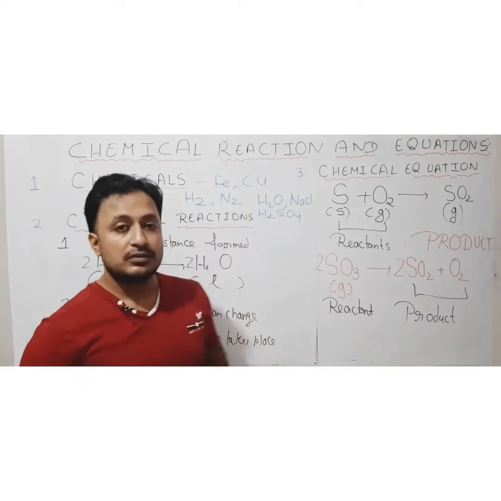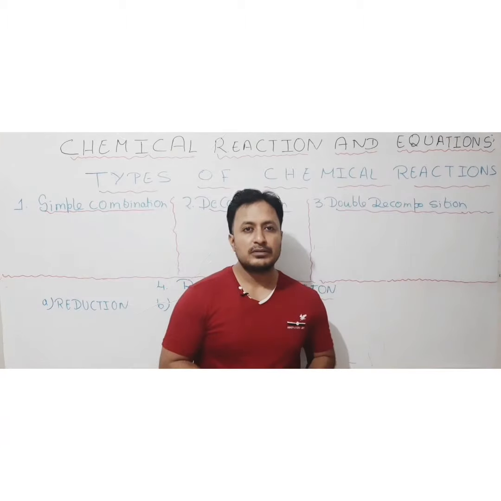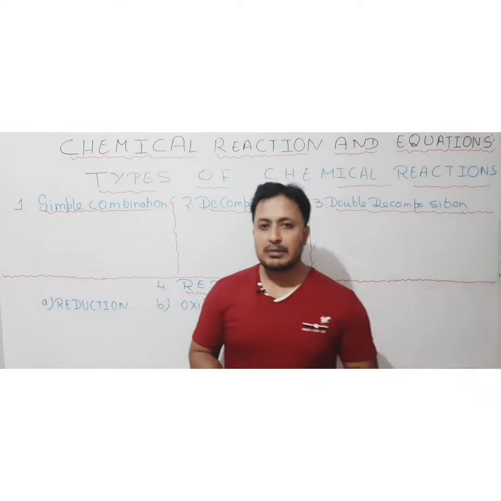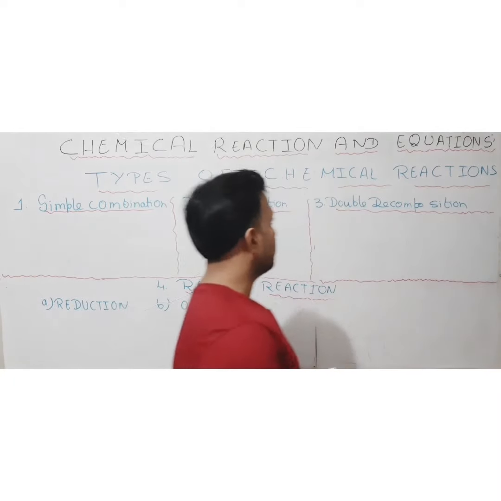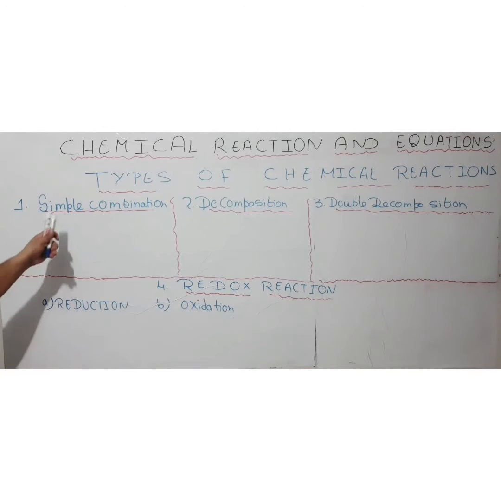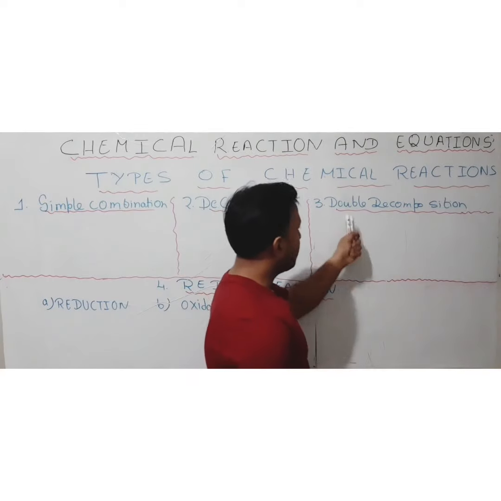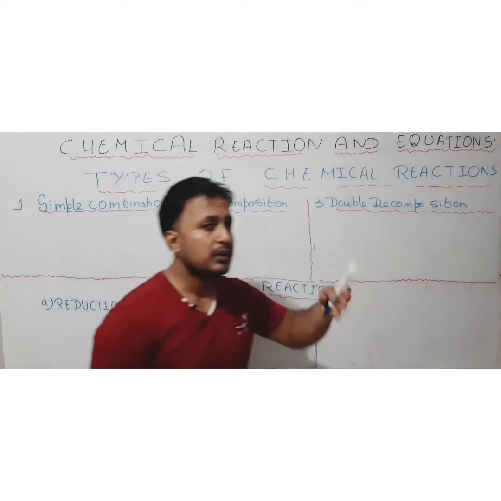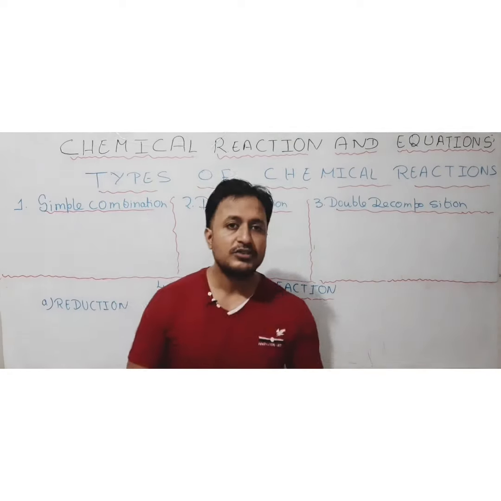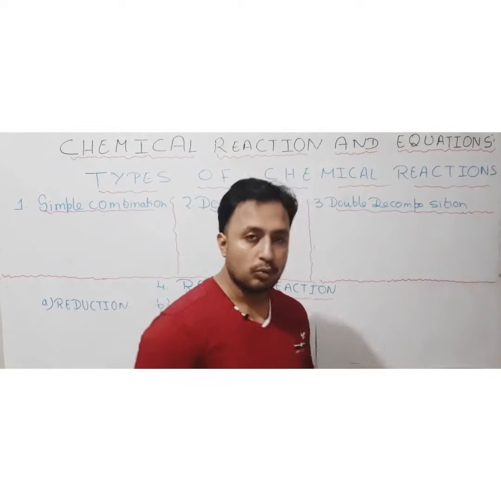Now I am going to discuss the types of chemical reactions. Okay, now types of the chemical reaction. So basically there are 5 types of the chemical reactions: simple combination reaction, decomposition reaction, double decomposition reaction, which is also known as double displacement reaction, redox reaction, and one more type, that is known as disproportionation reaction. But disproportionation reaction is not in your course for grade 10.